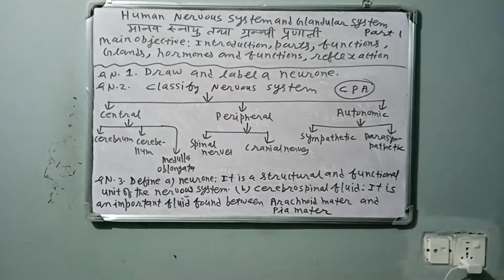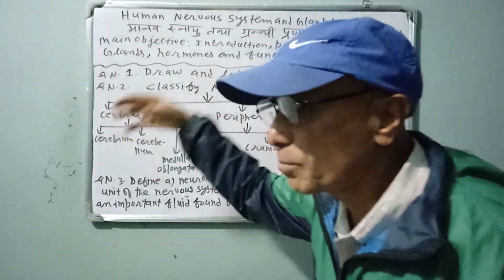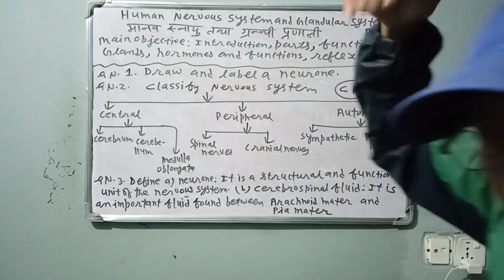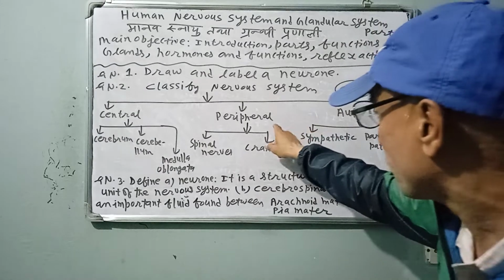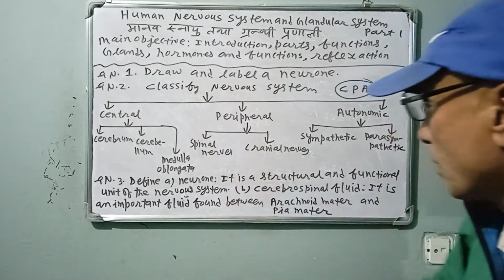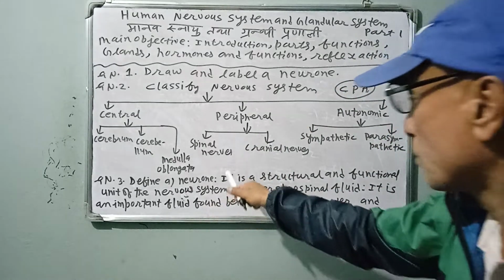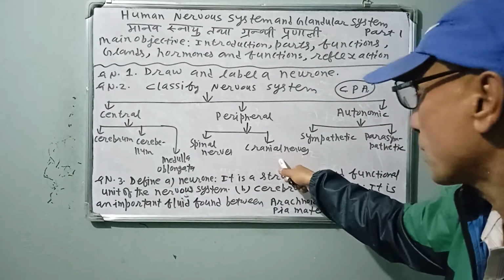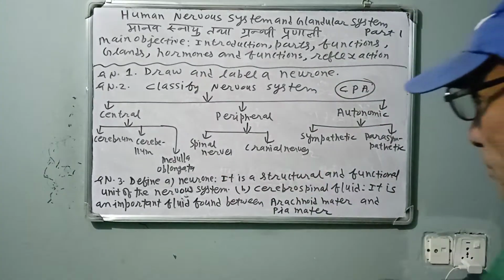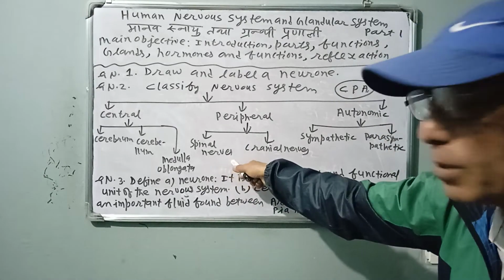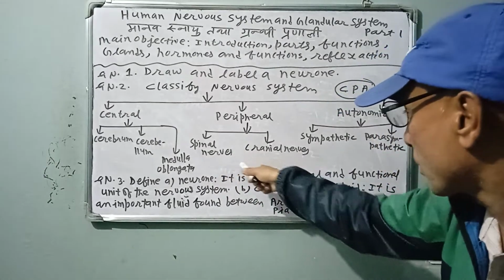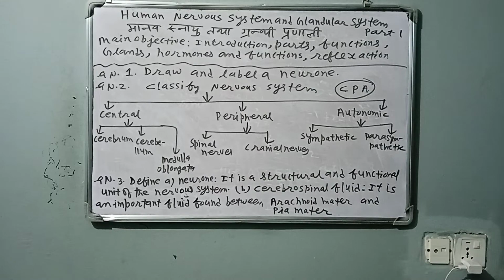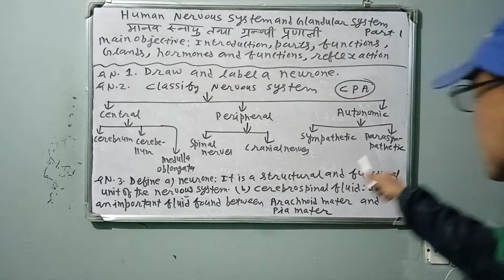Peripheral means periphery. Peripheral nervous system is composed of mainly two types of nerves: spinal nerves, 31 pairs, and cranial nerves, 12 pairs. Spinal nerves arise from the spinal cord. Cranial nerves arise from the brain.